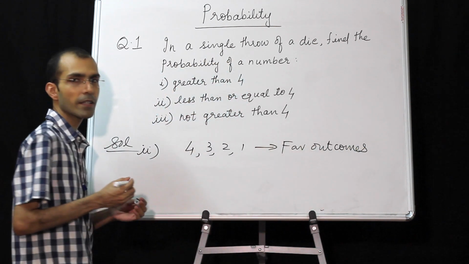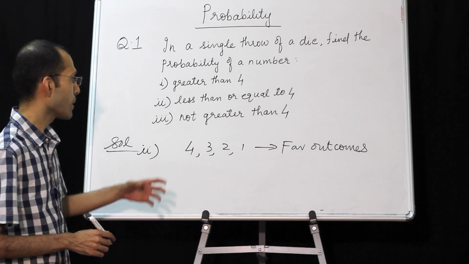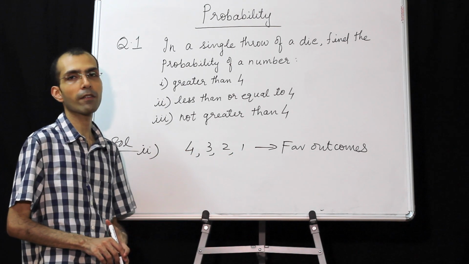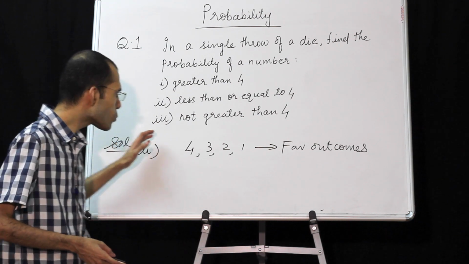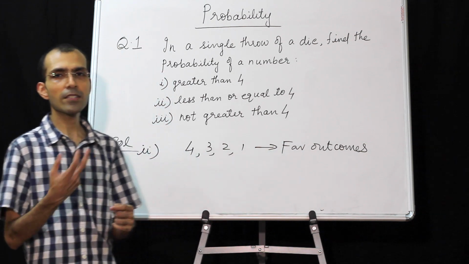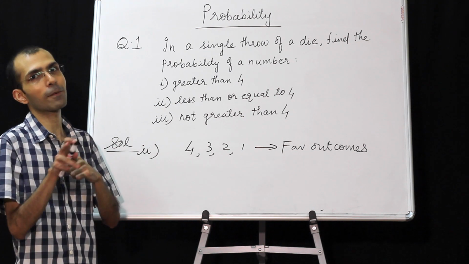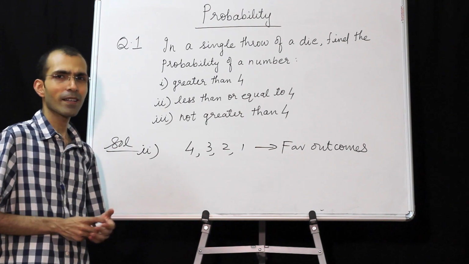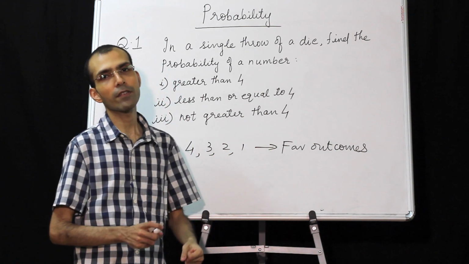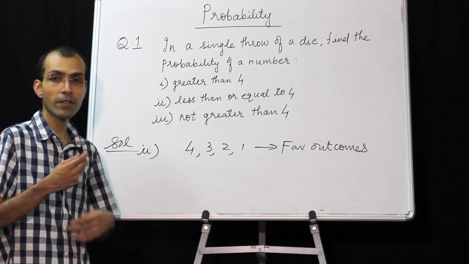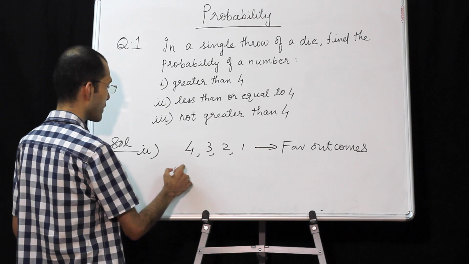It is very necessary to write favorable outcomes for every step, else you are bound to lose 1 mark. But sometimes it is very difficult to write favorable outcomes, especially in card sums or in cases where there are too many numbers to be written. In such a case, it is okay if you write the number of favorable outcomes. But wherever possible, always try to list down the favorable outcomes for each and every subpart, because favorable outcomes will keep on changing.